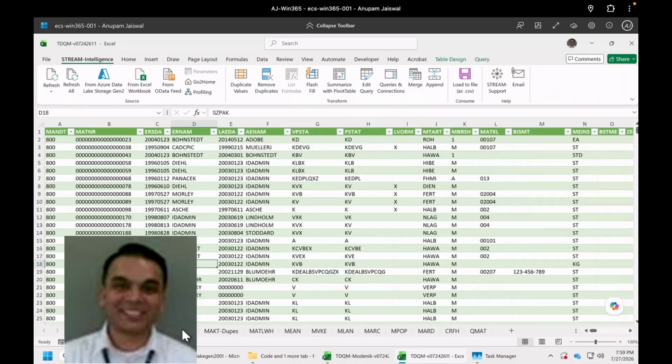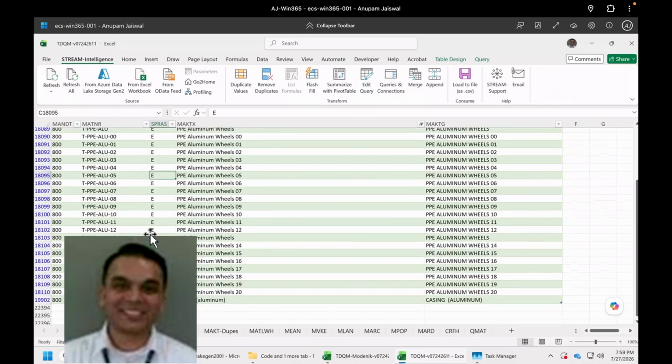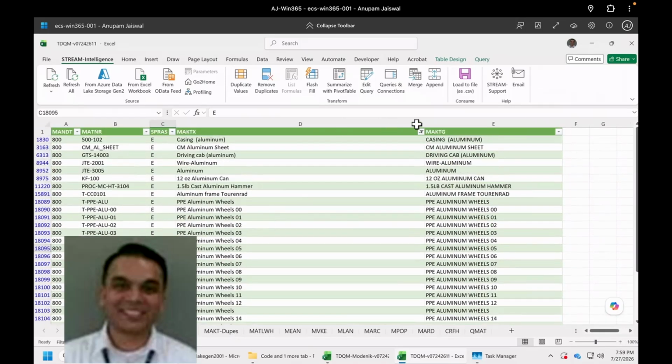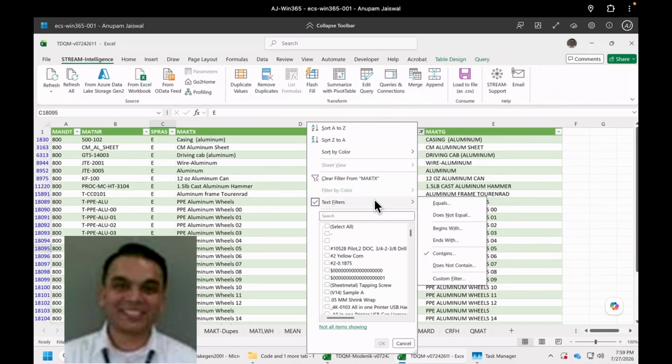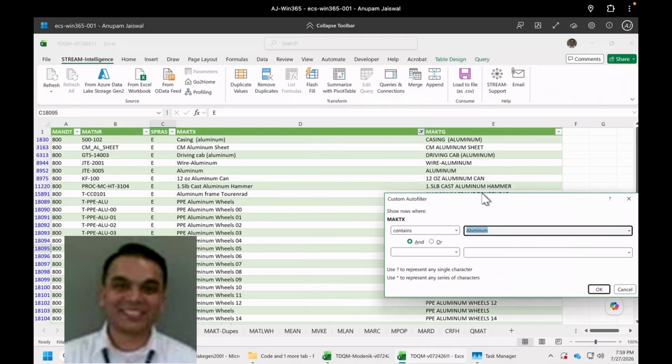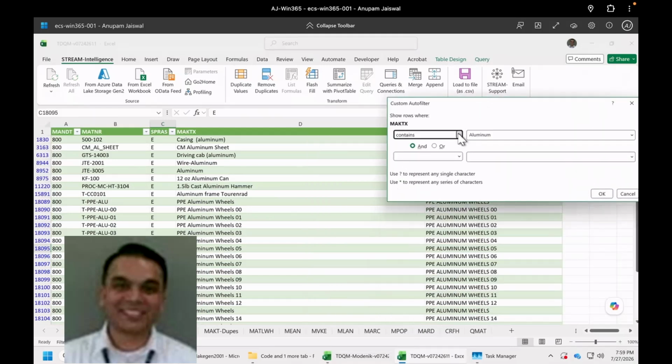So I have this MARA, and then I get the MAKT. I've put a filter here similar to my SAP. This is just pure data from the MAKT table, and I've not done anything apart from putting in a filter where I can do all kinds of searches.